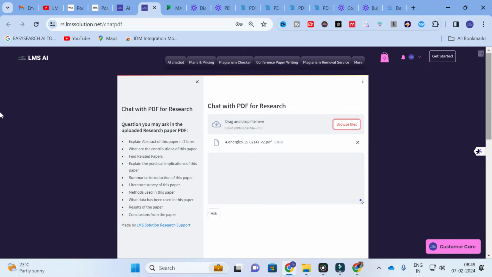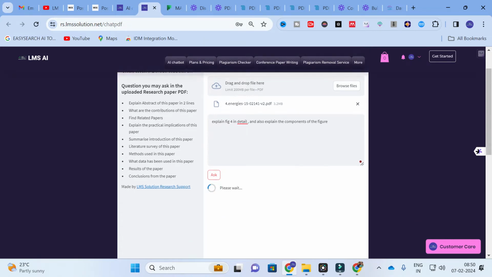Explain figure 4 in detail, and also explain the components of the figure. So like that, I am going to give an input prompt, explain figure 4 in detail, and also explain the components of the figure. And click on ask. It will take several seconds to generate.